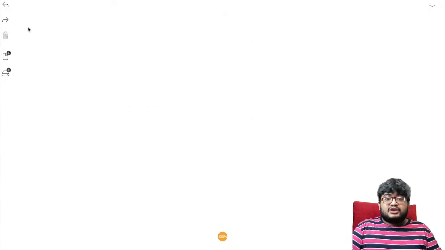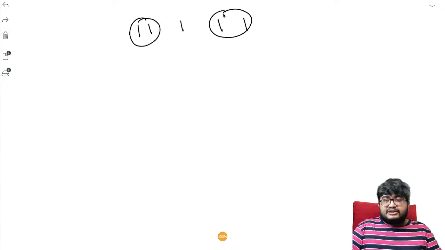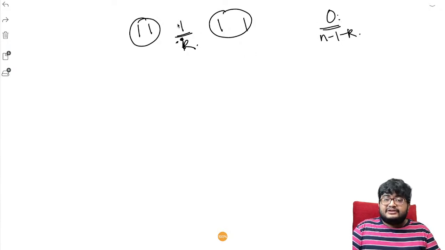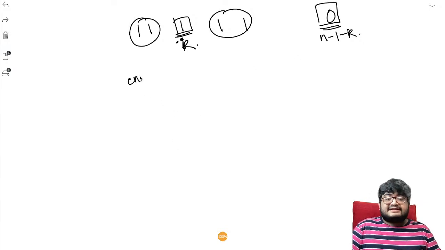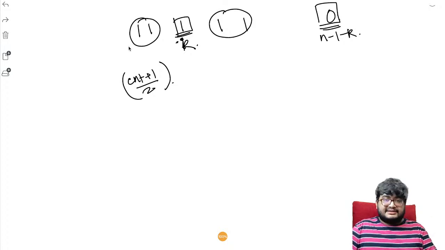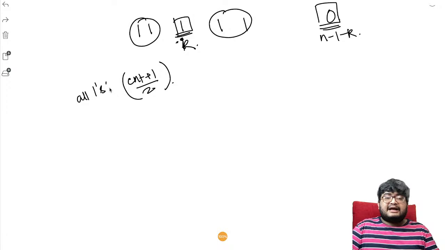Similarly, we also saw, this is the case of even. We also saw when there are an odd number of ones, we can just pair these two up. This is again in the first half. For the one which is left alone, say k is left alone, we can pair it with n minus 1 minus k, its corresponding entry in the second half with which it is mismatching, and we can just XOR them. And we'll just have one more operation added. So we saw that it is always (count plus 1) by 2 for all ones, like when the mismatches in the first half are all ones.